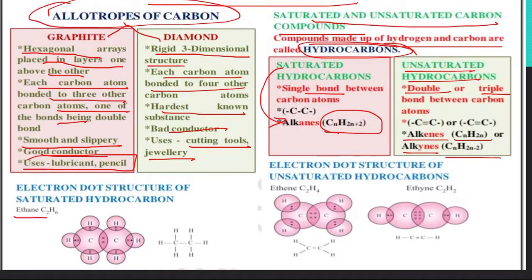Then the electron dot structure of ethane is very important, you can see. And in the case of unsaturated, ethene and ethyne. So let's see the question answers.